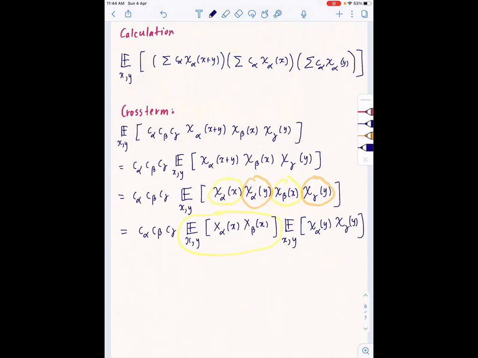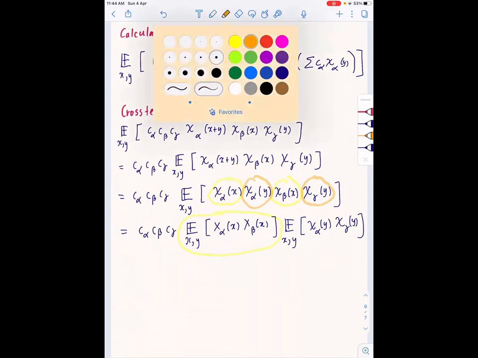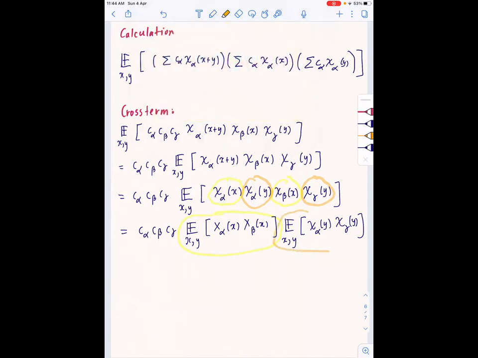And here this is the inner product of chi alpha with chi gamma. So the first term is non-zero only if alpha is equal to beta, and the second term is non-zero only if alpha is equal to gamma.